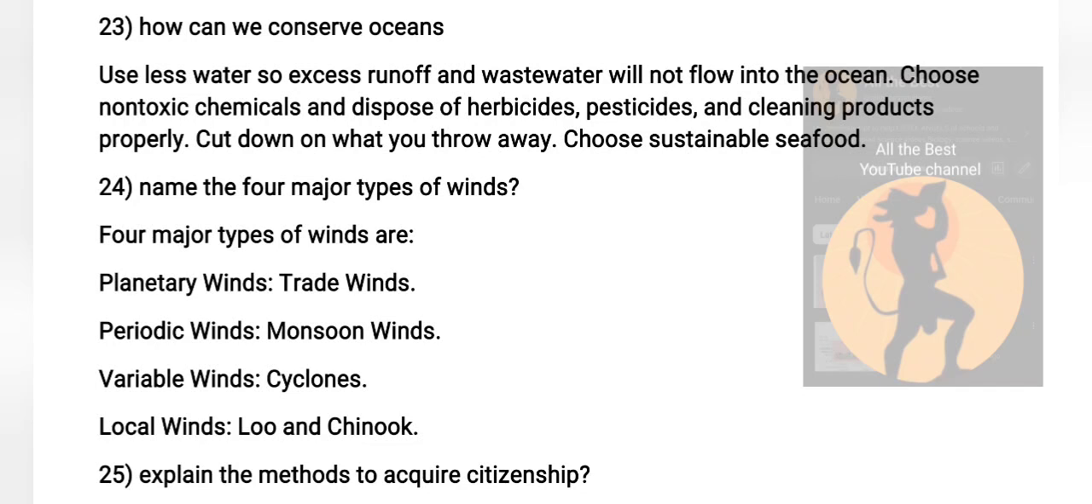So how can we conserve oceans? We should cut off wasting water and everything. We should not allow all the waters uncleaned to enter the ocean. Non-toxic chemicals like soaps it could be, or hand wash, and all these we should not use much. These herbicides, pesticides, which all are chemicals, and cleaning products also, we should not run into the ocean. So we should cut down all these things and we should use sustainable seafood to conserve the ocean.